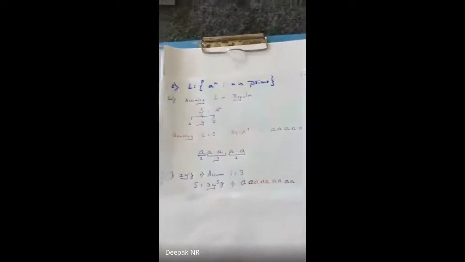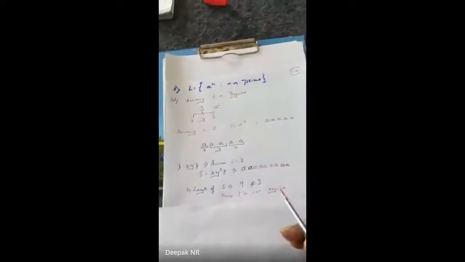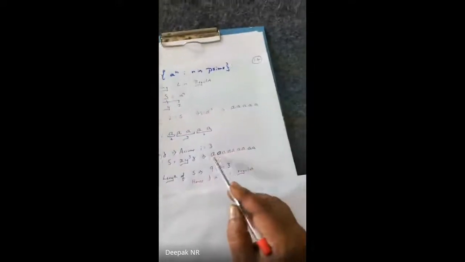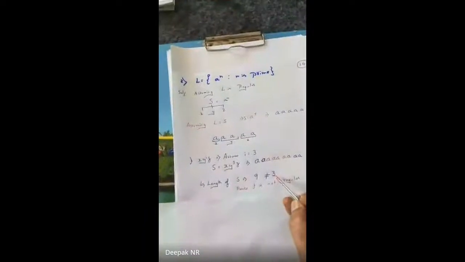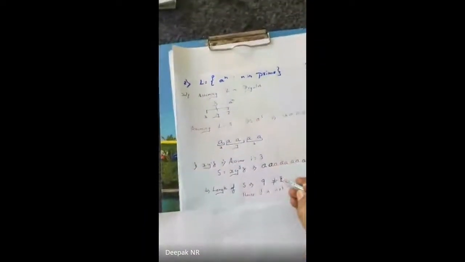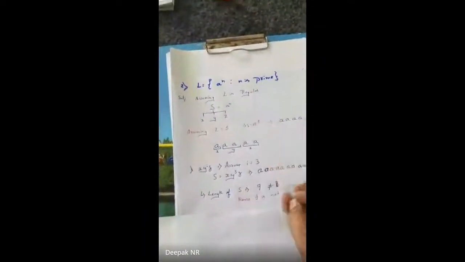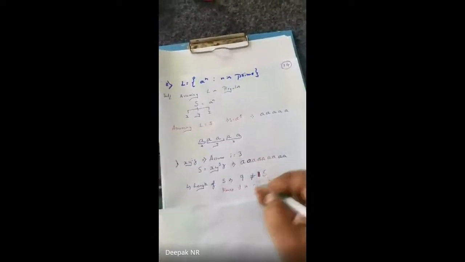Clear? Now I have to prove this is wrong. The length of this is 9. The actual length of y is 3. Okay, I'm sorry, this is not 3. The actual length is 5.